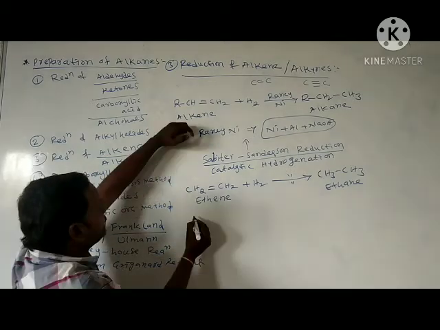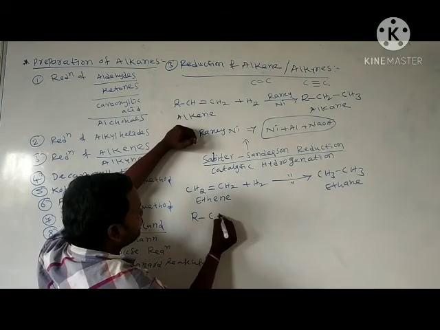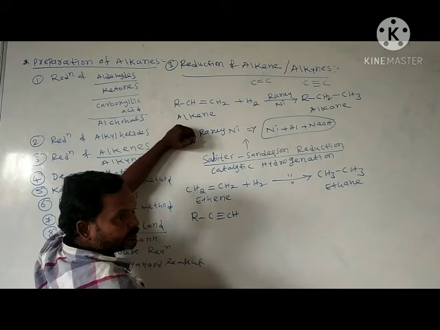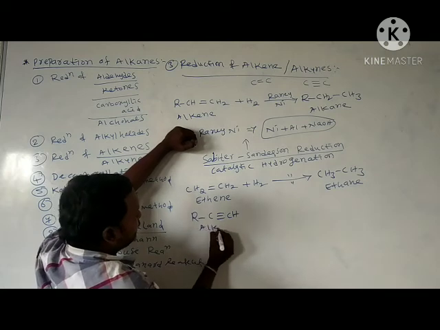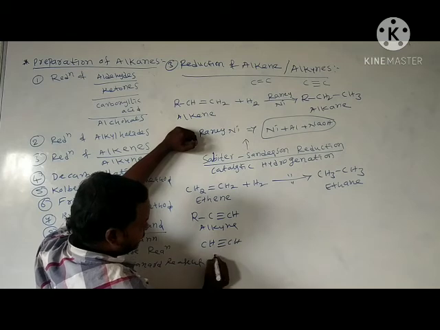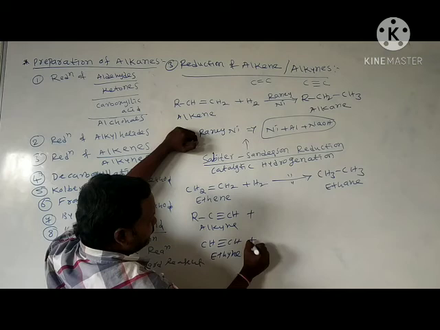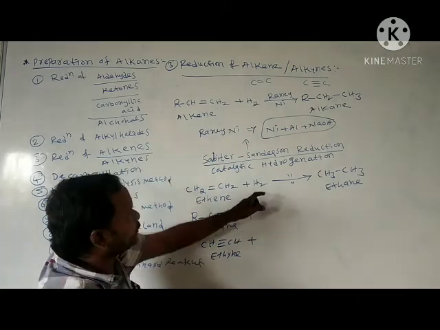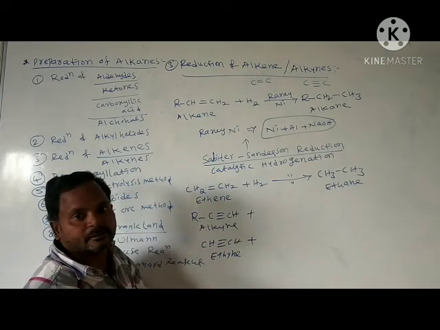From alkynes. Alkynes means RC≡CH, this is called an alkyne, or CH≡CH. See here, for removing one double bond we add one hydrogen.